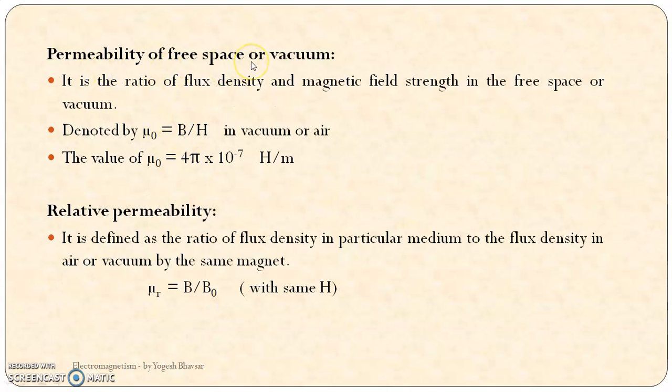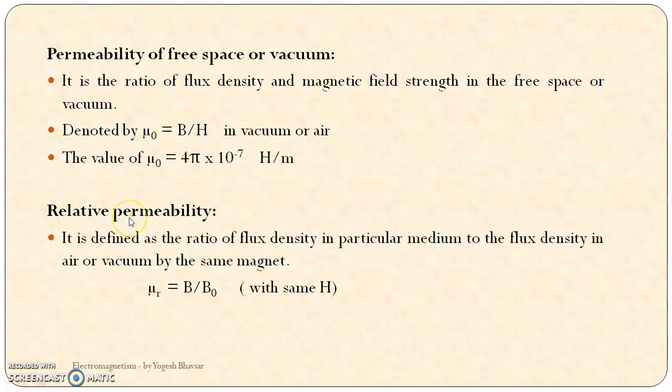Permeability of free space or the vacuum. It is the ratio of flux density and magnetic field strength in the free space or vacuum. So as per this ratio, the permeability of free space is denoted by mu 0. So mu 0 is equal to B by H in vacuum or air. The value of mu 0 is equal to 4 pi into 10 to the power minus 7 H by M. Here it should be B0.